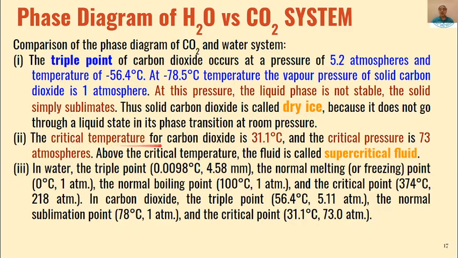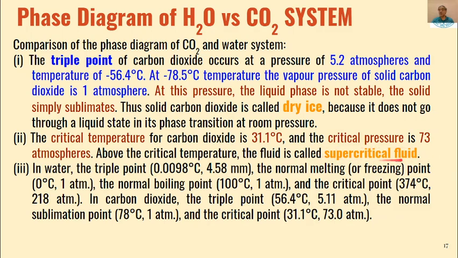The critical temperature for carbon dioxide is 31.1 degrees centigrade and the critical pressure is 73 atmospheric pressure. Above the critical temperature, this carbon dioxide is called a supercritical fluid.